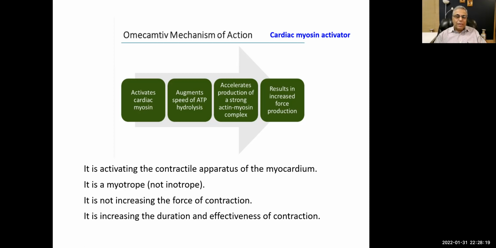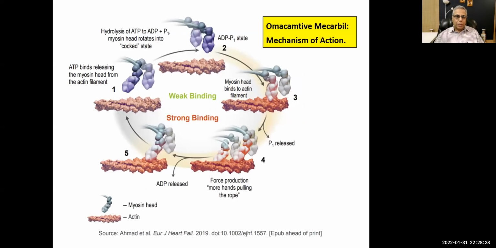Sustained contraction will keep the aortic valve open and the blood will keep flowing out. So that means it is increasing the cardiac output to some extent. Now here is the cross-bridge cycling, you know. This is the myosin head and this is the actin filament. Now you know that once to detach, we are starting from the end.